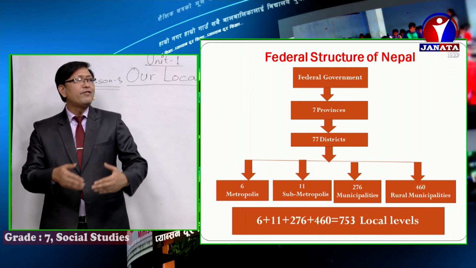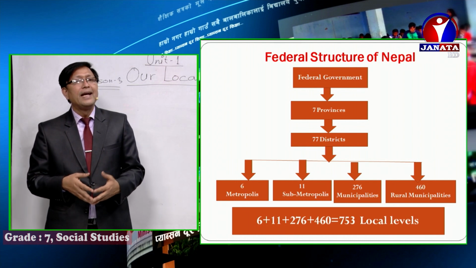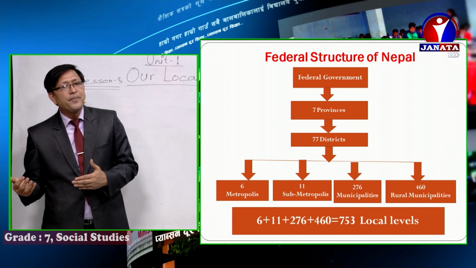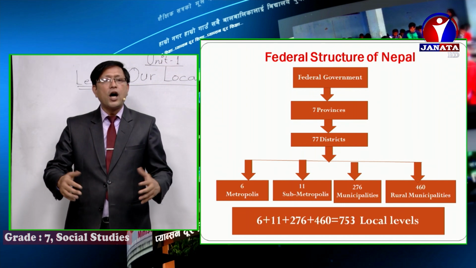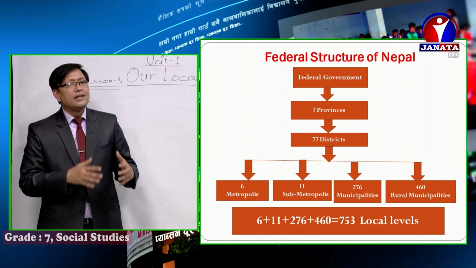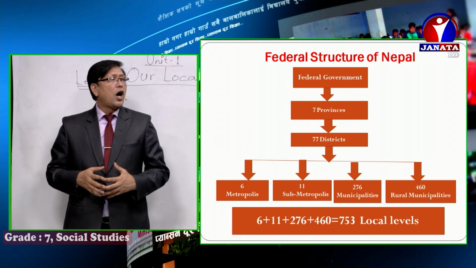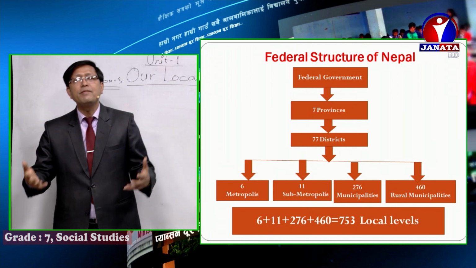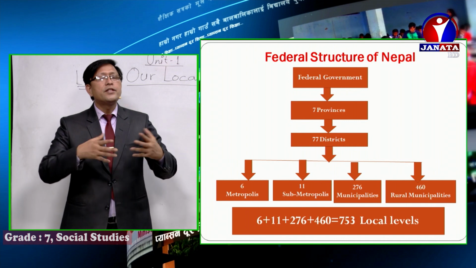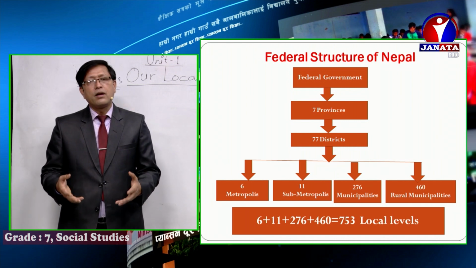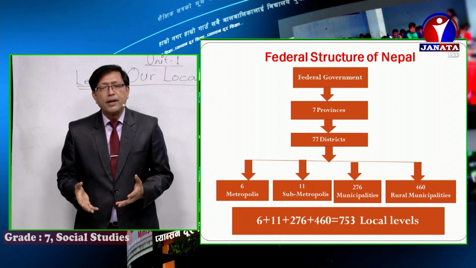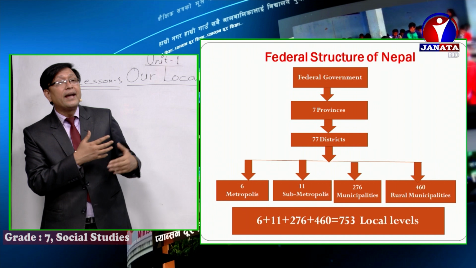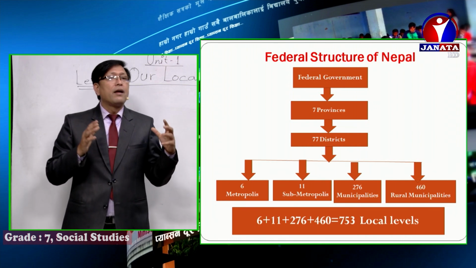Look at here also. You will find central government means federal government. It is in Kathmandu. Now the federal government is led by Prime Minister KP Oli. All right. Then after, 7 provinces across Nepal. Isn't it 7 provinces? Then after, altogether 6 plus 11 plus 276 plus 460 is equal to 753 local levels. So this is the structure of federalism of Nepal. And after observing the structure of federalism, now again you can make the definition, right?